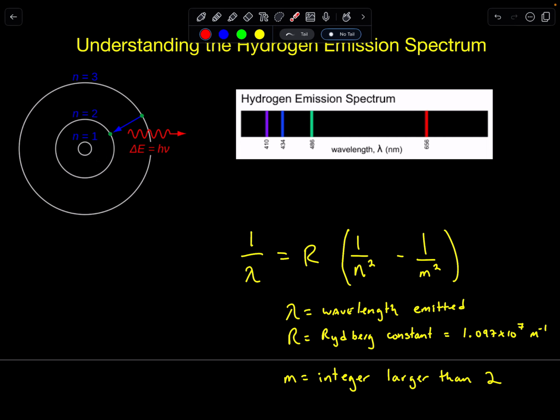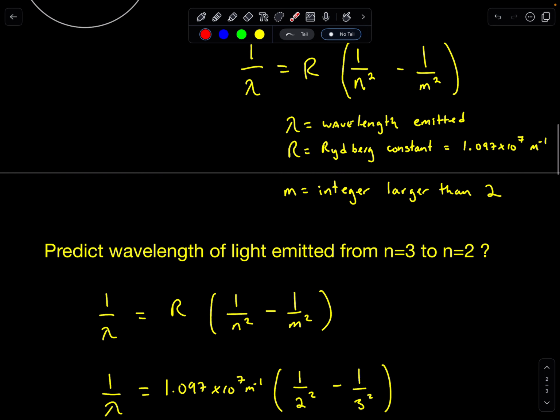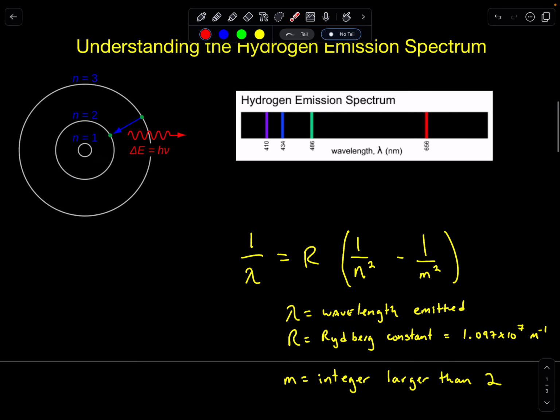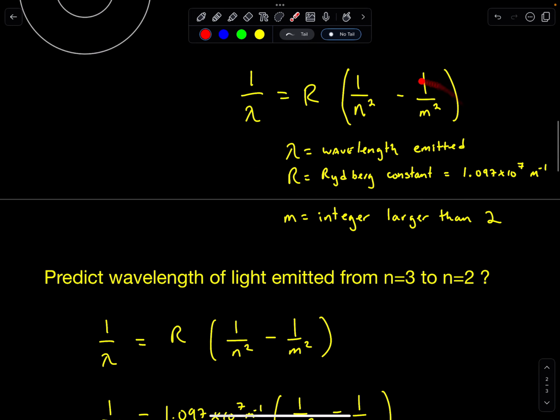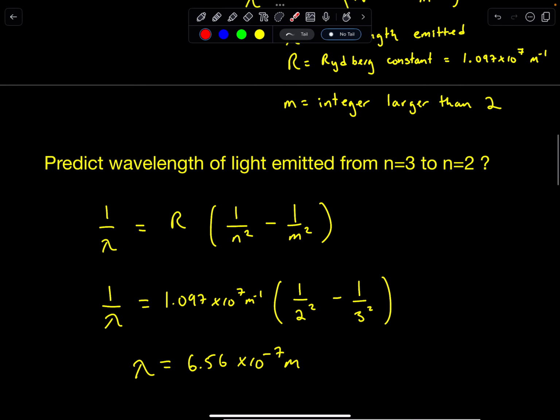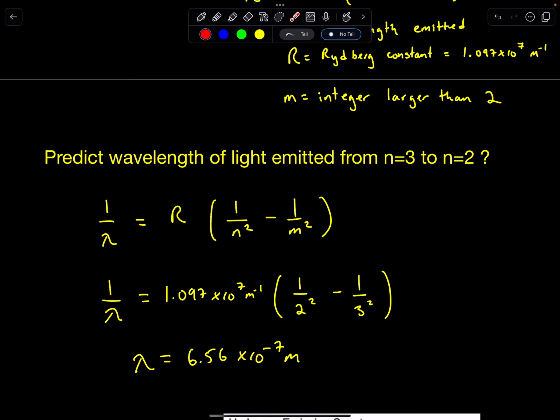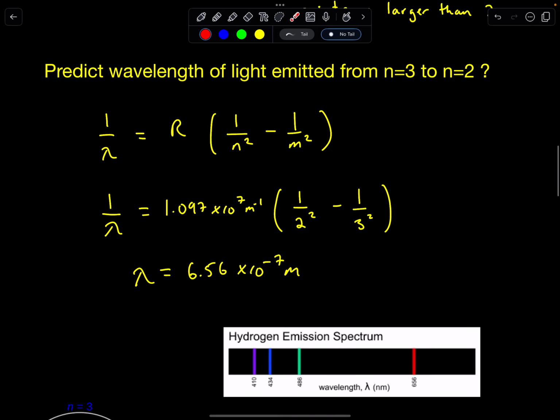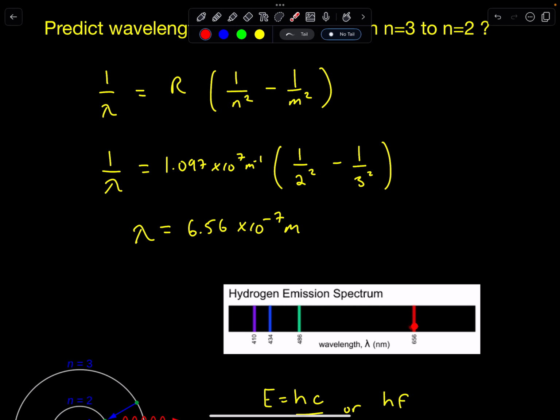You'll have this in your text. For example, to predict the wavelength of light emitted from level 3 to level 2, when the electron is excited and moves back down, we can use that formula to predict the wavelength of light that comes off. As you can see here, I've shown the formula and plugged the numbers in. This is the second energy level, this is the third energy level. If I multiply that through and take the inverse of this answer, I get 656 nanometer light, which corresponds to this red wavelength.